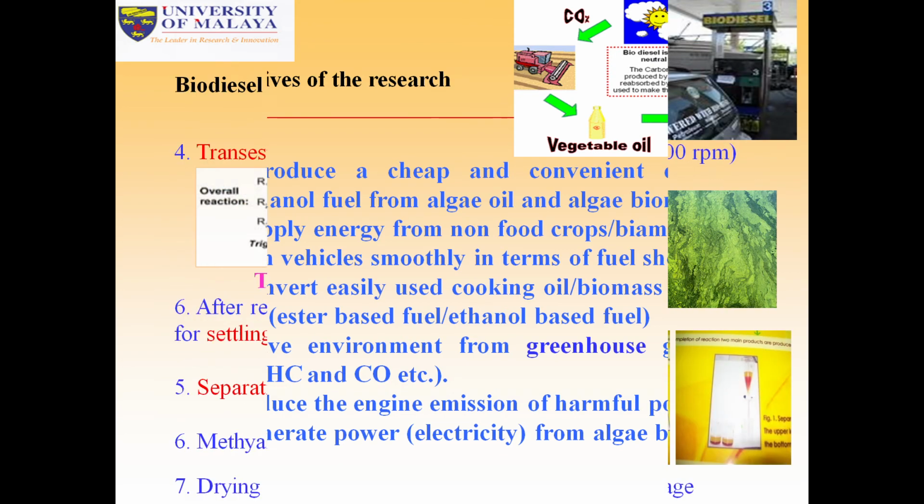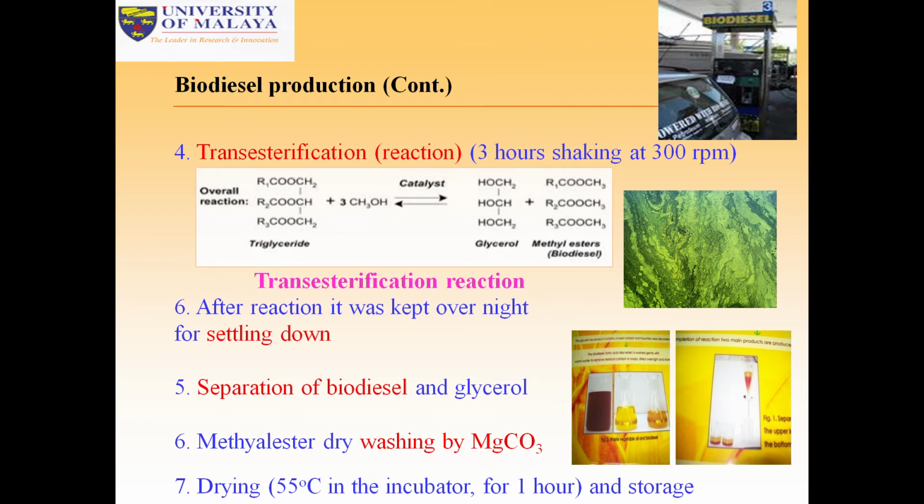algae biomass. So you can see here the gasification, the transesterification process, 3 hours, 300 rpm. Then this is triglyceride from algal oil, and then we use the catalyst sodium hydroxide, potassium hydroxide, and then glycerin and methyl ester. This is biodiesel, and this is glycerin, and then residue. So the residue can be used for bioethanol production. This is called transesterification